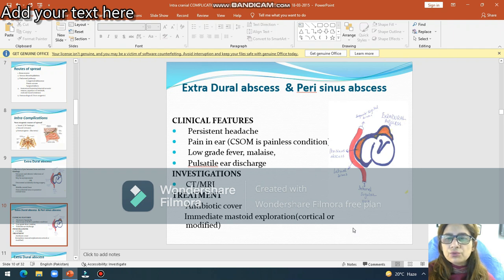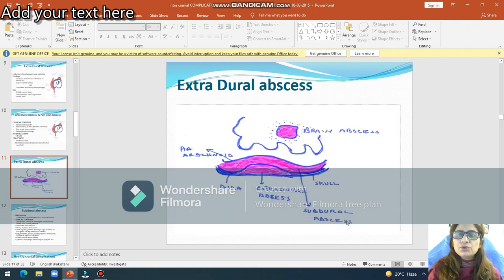If it is due to acute suppurative otitis media, then cortical mastoidectomy and drainage of the abscess is done. If it is chronic suppurative otitis media, then canal wall down procedures can be done along with aspiration and drainage of the abscess.